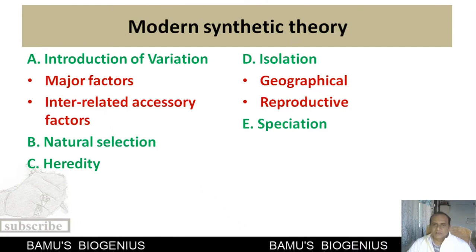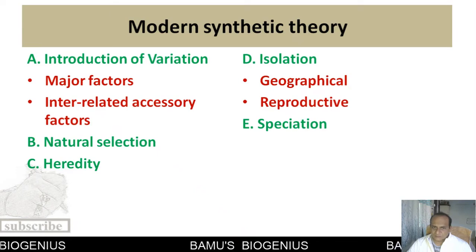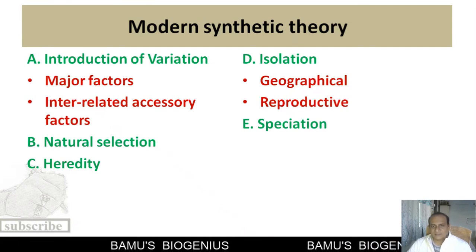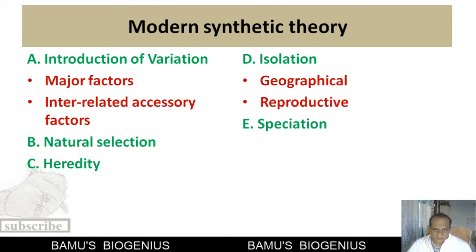And the last topic is speciation: how speciation gives rise to a new species, and how a particular population evolves in a particular direction, is all explained in the modern synthetic theory.